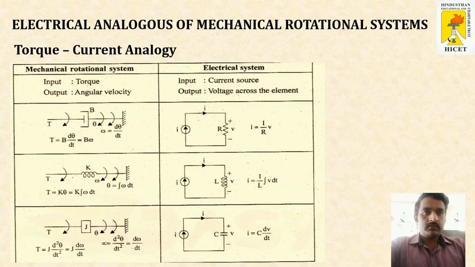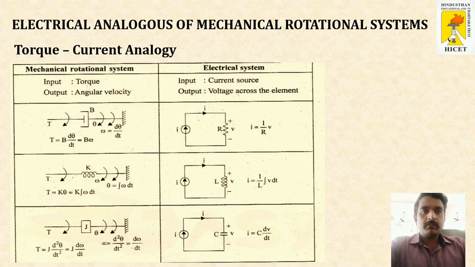Torque current analogy. A table of 2 columns. Left hand side is mechanical component and right hand side its equivalent electrical terms. For the dashpot, the equivalent electrical term is the resistance. For the spring, the equivalent electrical term is inductance. For the moment of inertia, the equivalent electrical term is capacitance.